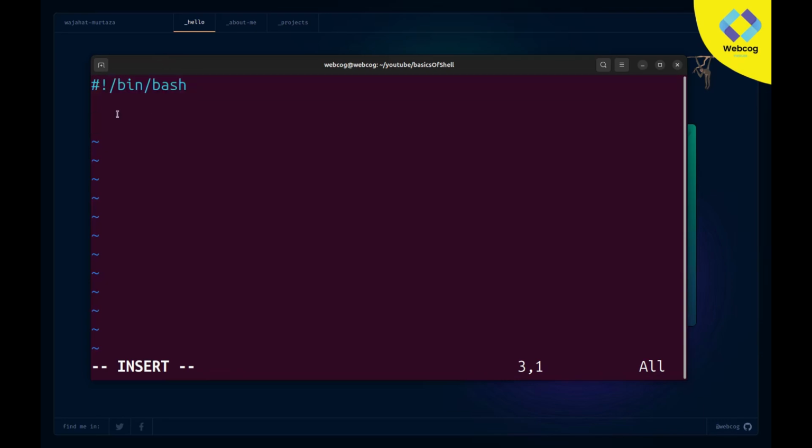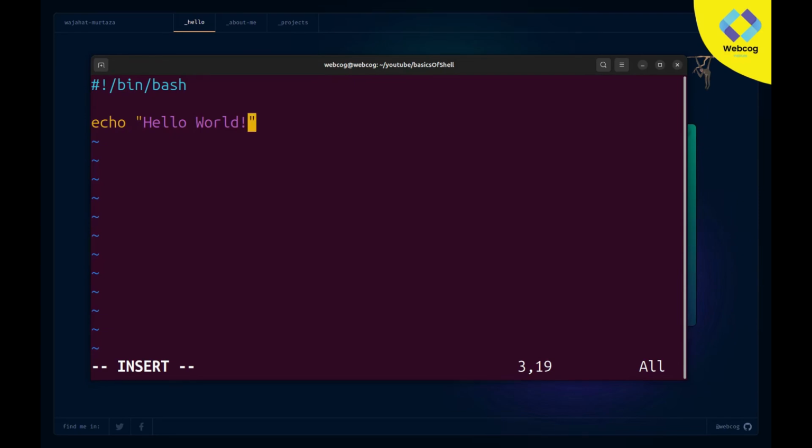You can see this line is compulsory. Every time you need to create a shell file, you need to type this line. After that, let's try out our first command. Firstly I will type echo, and here will be our string, and the string I will print is hello world. If you know, the echo command helps you give some output.